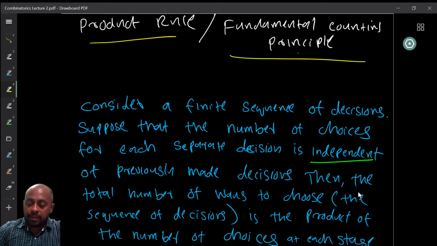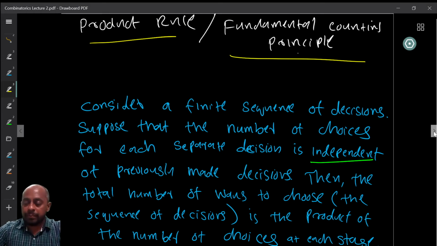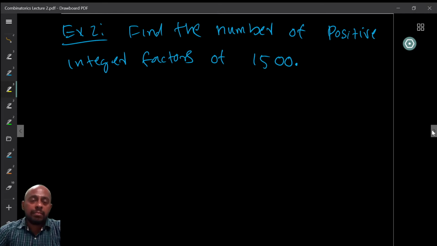Now we already saw 2 applications of the product rule, but let us look at a few more, because it's a very, very important rule, and we will need lots of applications of this in the following days. So here is another example. Find the number of positive integer factors of 1500.